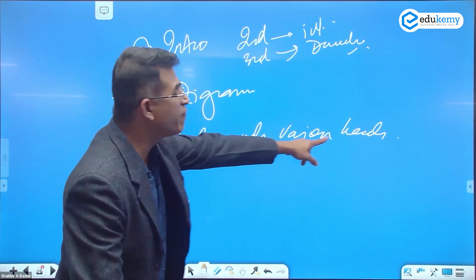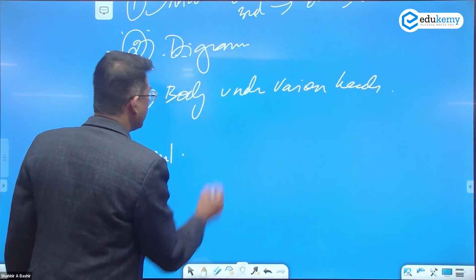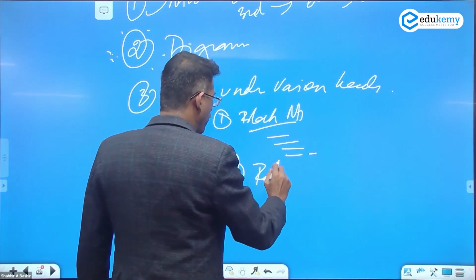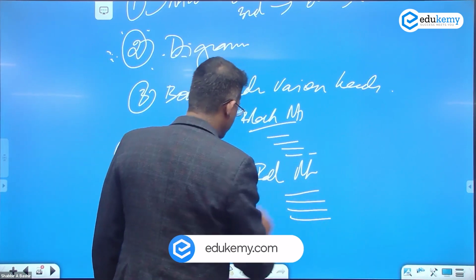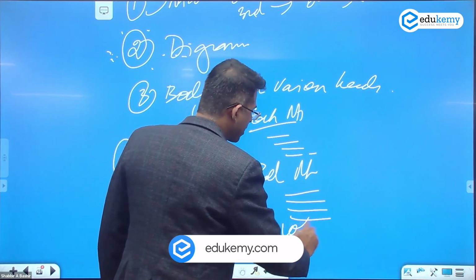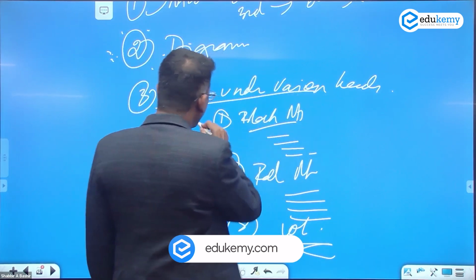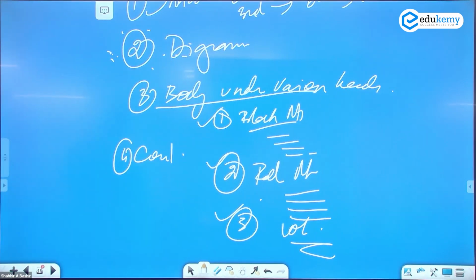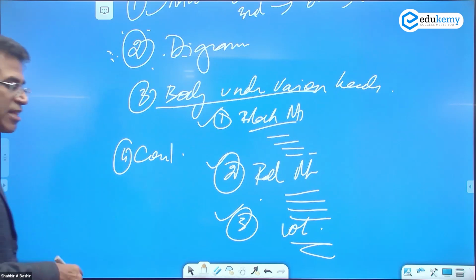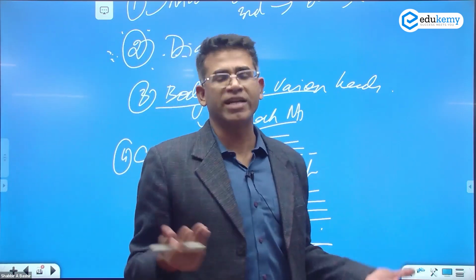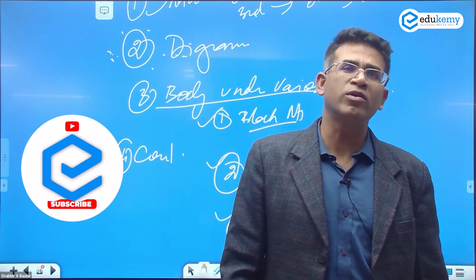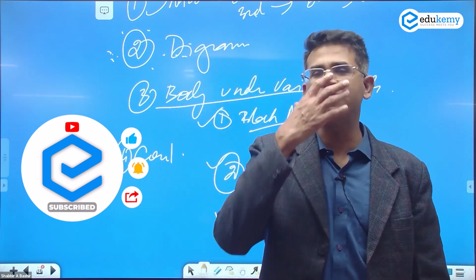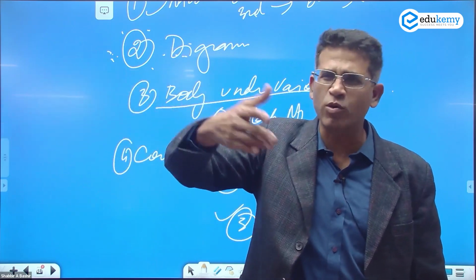Under body, under various heads. Various heads are, number 1, block mountain. Number 2 is a fold mountain. लिखो इसके अंदर में. Number 3 is volcanic mountain. So under the body, you have got various heads. You do elaborate. And the conclusion is, there's great diversity. It's about the Earth's history and the process involved. India also has great diversity. It tells us about the complex geological history India has gone through. And these mountains are associated with maybe resource or whatever you know there.